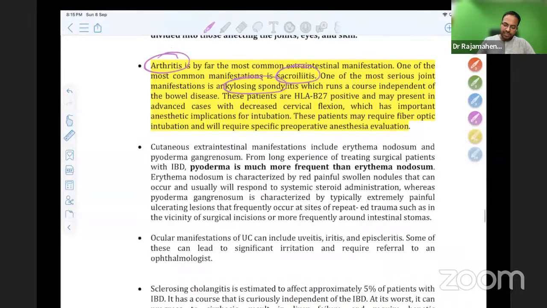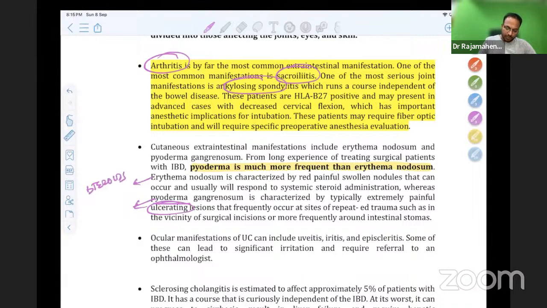Similarly, skin manifestations. When you combine them together, pyoderma gangrenosum is more frequent than erythema nodosum. Erythema nodosum is a painful nodule, whereas pyoderma gangrenosum is an ulcer, a painful ulcer. You should not debride. For both the cases, only steroids. Steroids are enough.